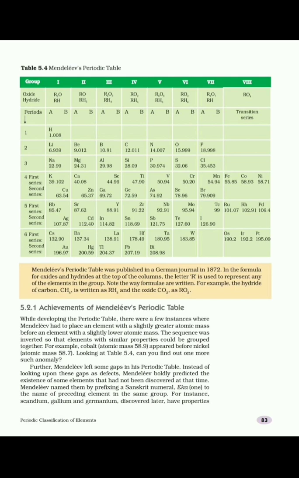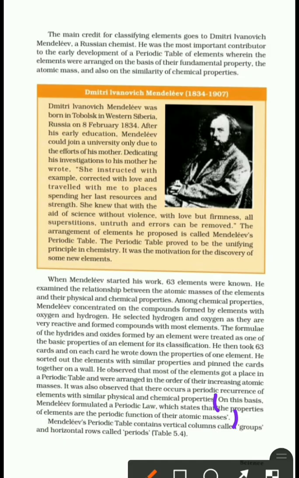On the basis of these observations, Mendeleev formulated the periodic law, which states that the properties of elements are a periodic function of their atomic masses. Periodic means repetition of the same physical and chemical properties. And hence, Mendeleev became the first chemist to be able to organize all known elements in tabular form.